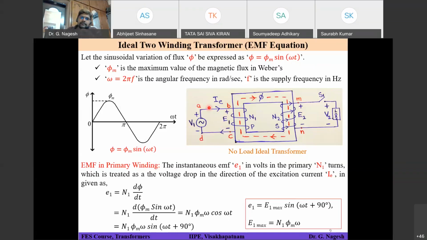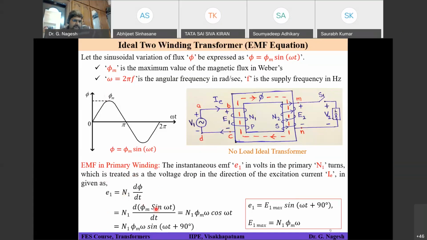So to avoid all this confusion, I have told this statement straight away, that we are considering E1 as a voltage drop, not as a voltage source. That's why I have removed the minus sign. If you speak exactly, what we have discussed now is the correct way. I should explain such that minus of minus will come, and because of minus of minus it will become plus. That's why I have given E1 as N1 into d phi by dt. This is the actual explanation I should give.